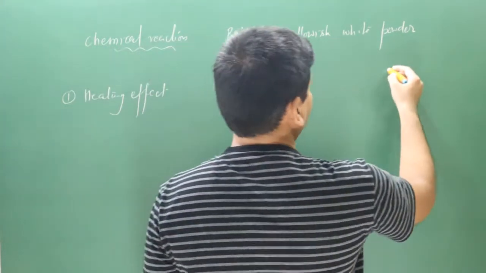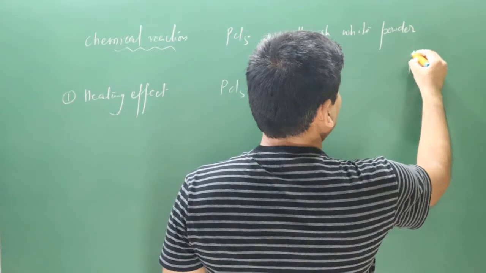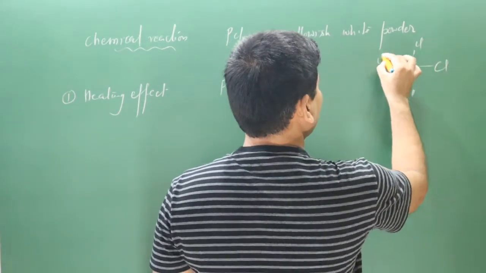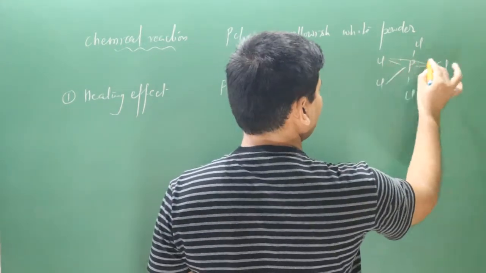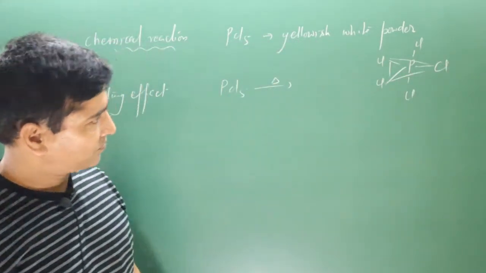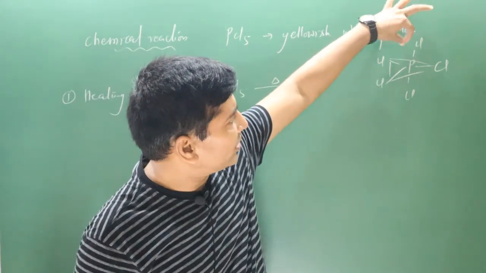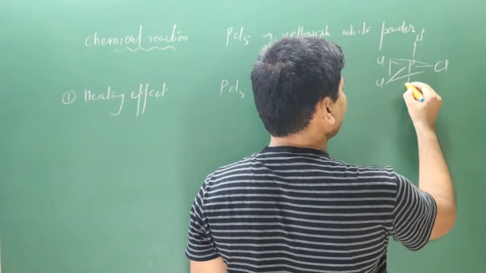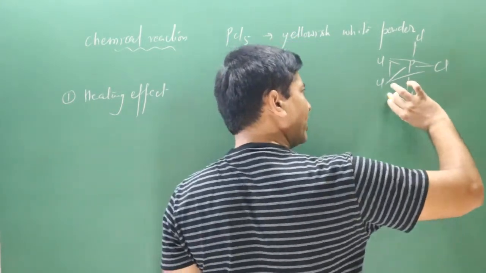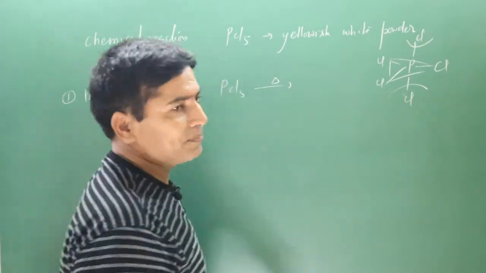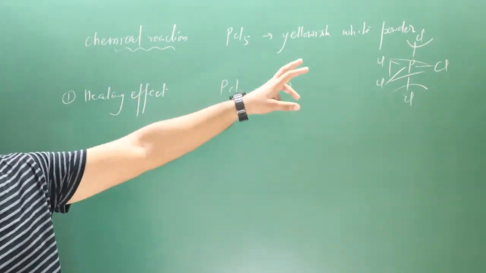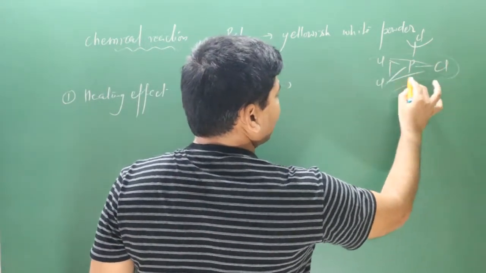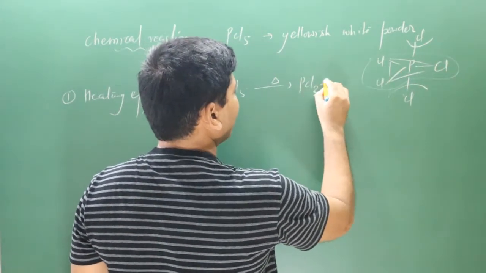Now pay attention very carefully. If we look at its structure, these two Cl are present in axial position, and then we have these three Cl present in equatorial position. You can see the electron density. Due to the repulsion, these Cl go a little bit far away. That's why bond length increases, and since bond length increases, these two Cl can be removed very easily. These two Cl which are present in axial position are very reactive. That's why we get PCl3, and we get Cl2 gas.